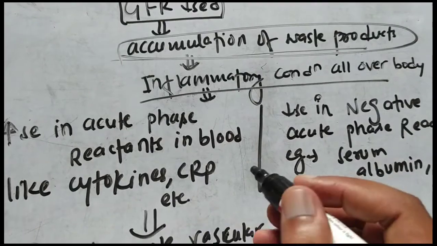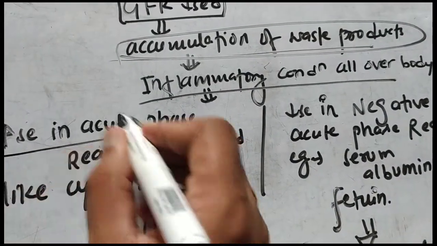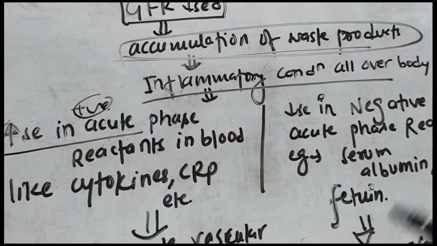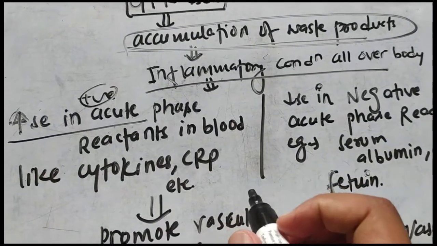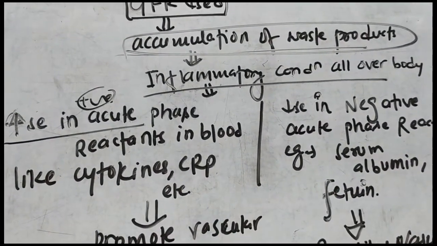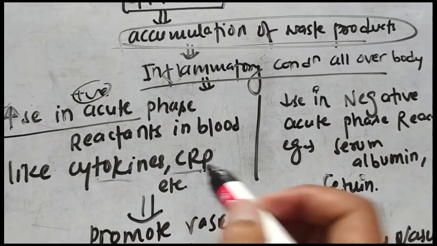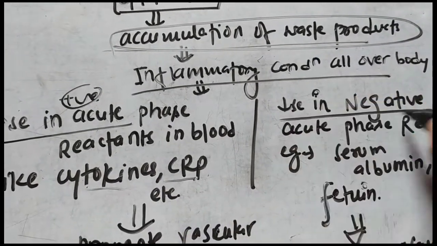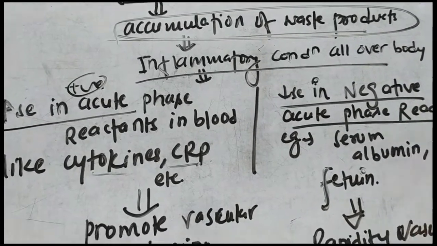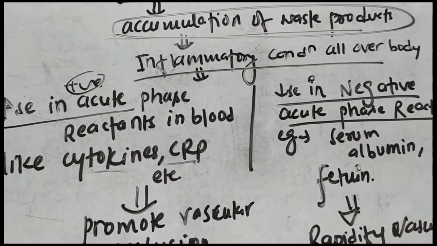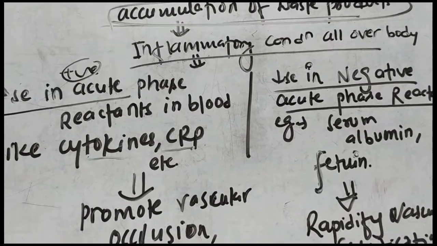So the inflammation will be like that: there will be an increase in positive acute phase reactants in the blood, like the cytokine CRP, and there will be a decrease in negative acute phase reactants, like serum albumin and fetuin.